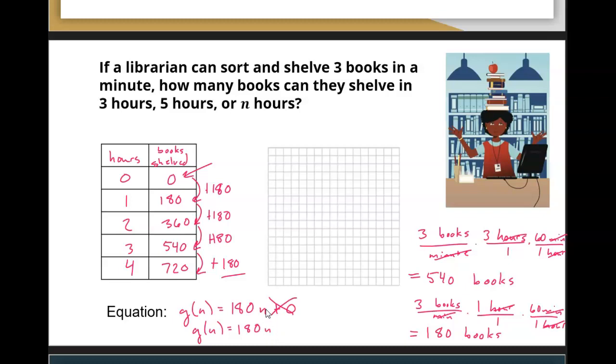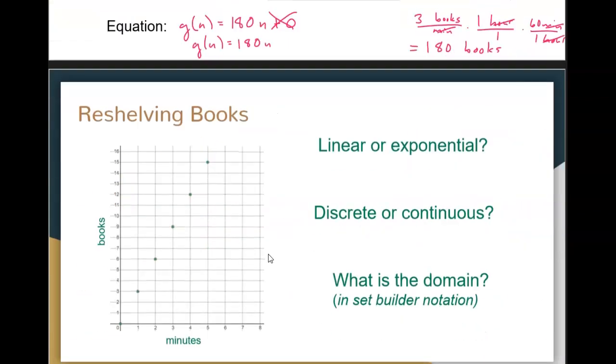Now, once again, I'm not going to graph this by hand. I'll just use Desmos. This is what our graph looks like. And here's a question, is this linear or exponential? Well, let's see, we know it's arithmetic. We saw it was mx plus b. We know this is a linear one. This is a straight line. You can even see that on the graph, straight line.